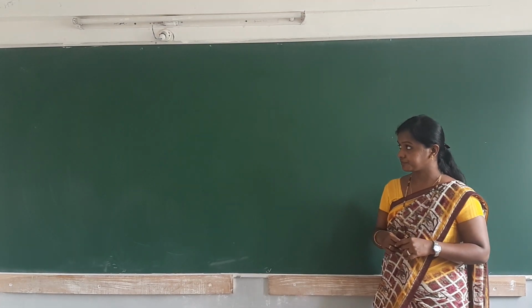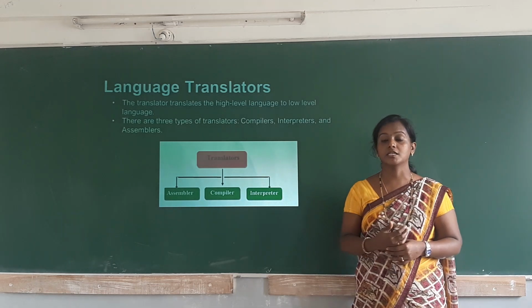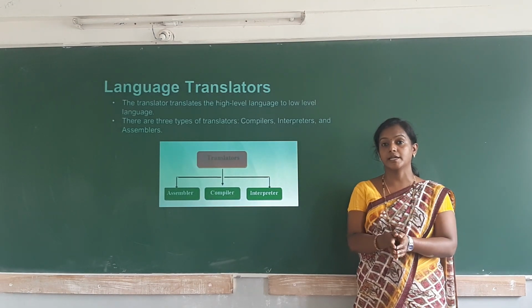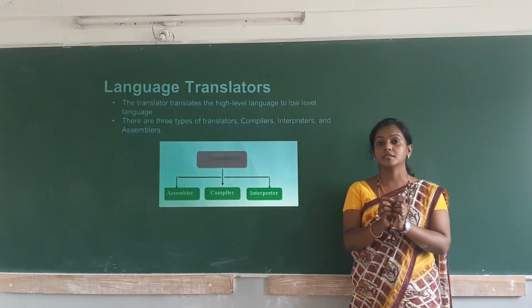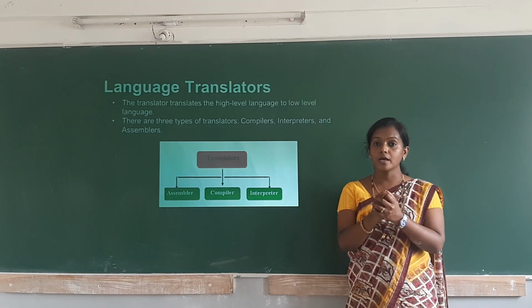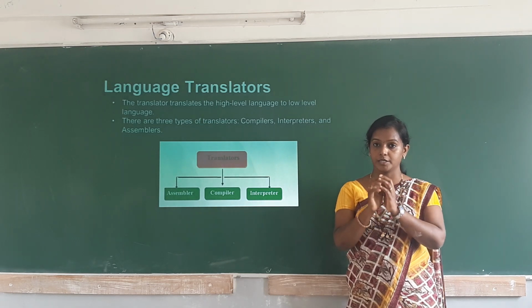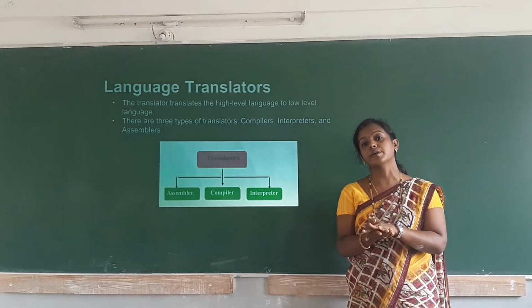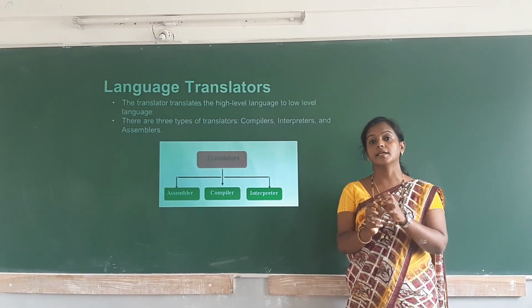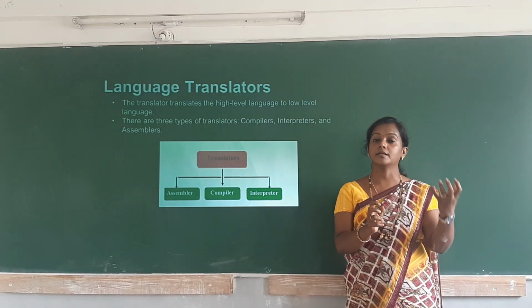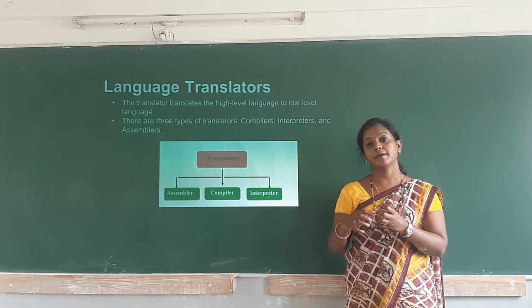Next we have the language translator. What is a translator? A language translator is a program which is used to translate one type of language to another type of language.